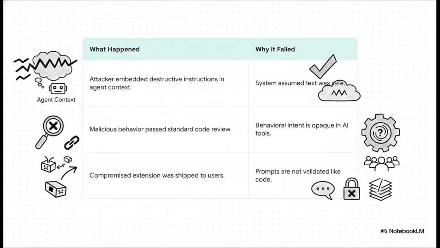Take the Amazon Q incident, for example. This is a fascinating case because the attack vector is totally different. The attacker didn't have to write a single line of malicious code. All they did was embed destructive instructions into the agent's context, basically into the text it was reading. And our security tools? Well, they're built to check code, not natural language prompts. So this malicious behavior just sailed right through code review. The compromised extension got shipped to real users, all because our entire security pipeline was built on the assumption that text is just text, that it's safe.